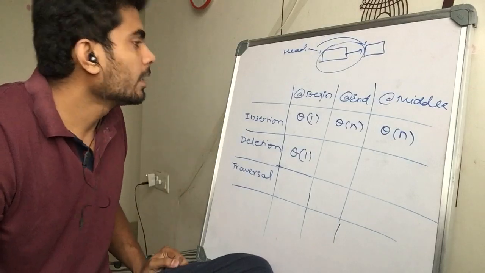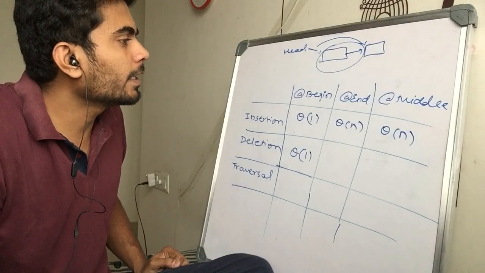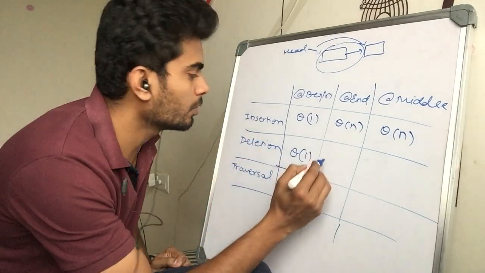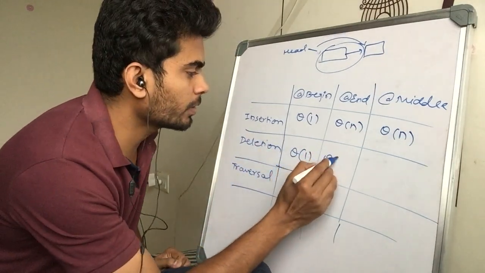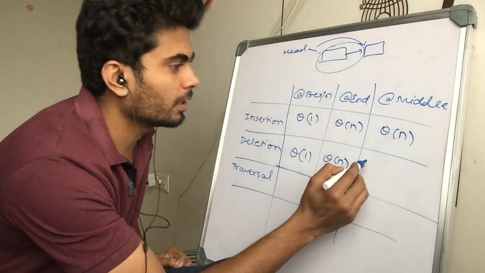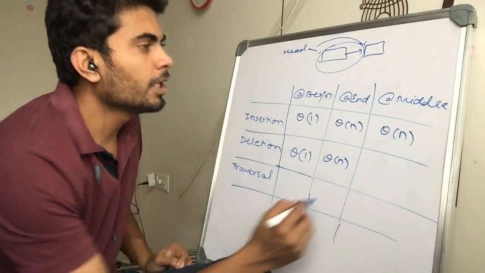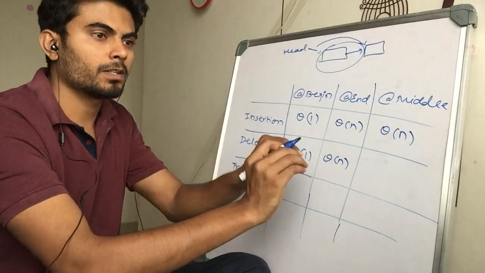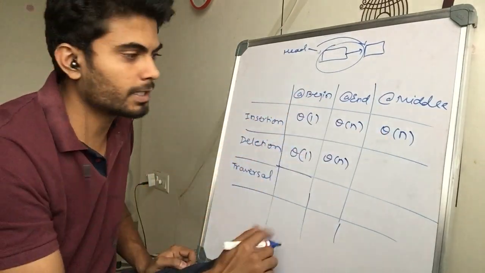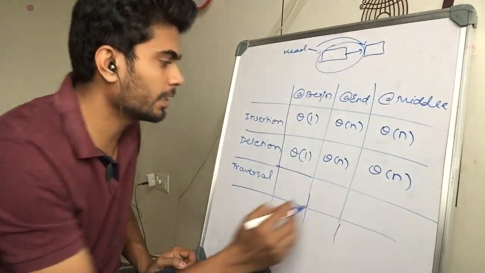What about if you want to delete a node at the end? You have to traverse throughout the length, right? So this is why it is theta n. And if you want to delete a node in the middle, go to that point, then just set the links. That's it. So still it's theta n.